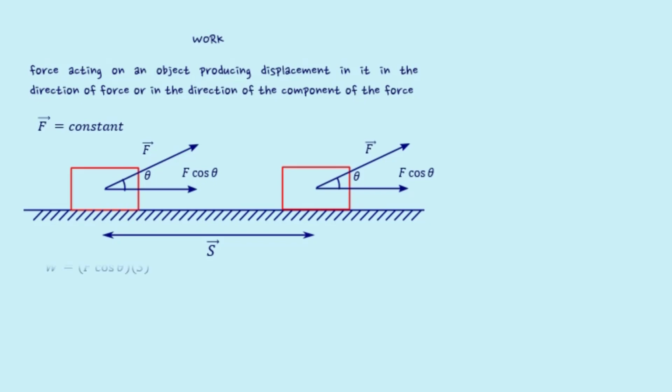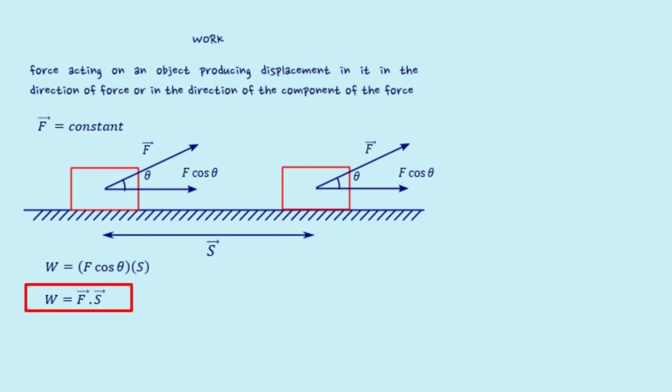So, in a generalized form, we can write W = F cos θ S, where W represents the amount of work done, F stands for the applied force, S is the displacement of the body caused by the application of force. Theta is the angle between the force and displacement. The above equation can be written in vector dot product formalism as W = F · S.